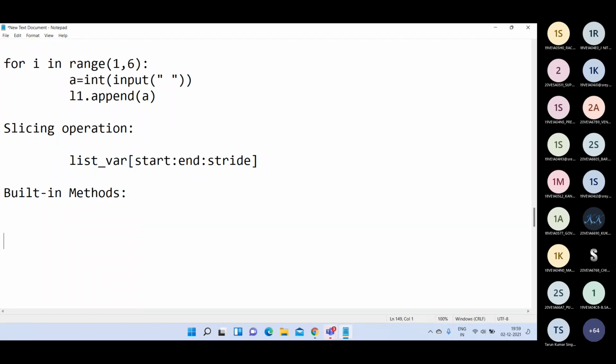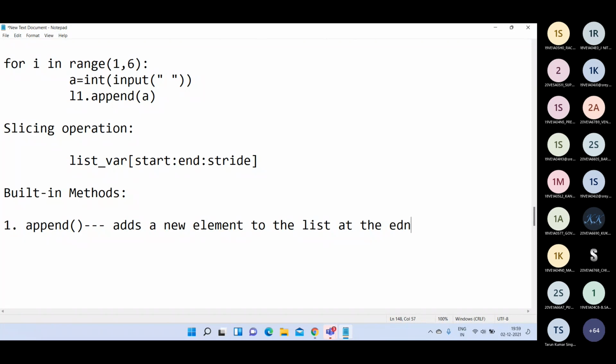Yeah, so the first method is the append method. This method adds a new element to the list at the end. Always, appending means at the end. So this append method always adds the new element at the end of the list.